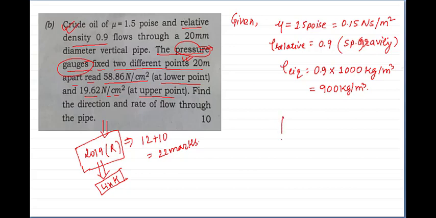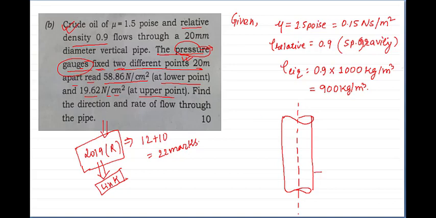So let us draw a pipe first. So this is our pipe. Let this be the center line of the pipe. What is it saying? Two gauges are fixed at two different points, 20 meter apart.